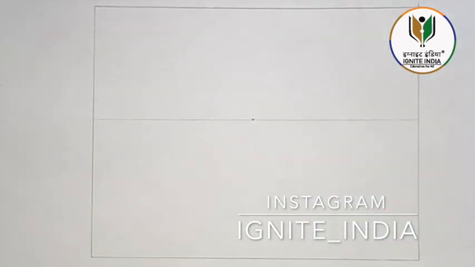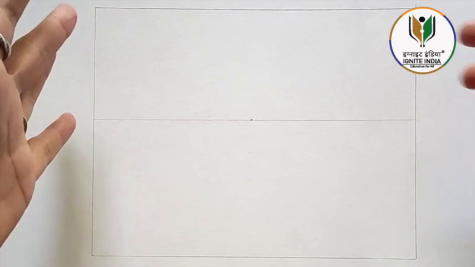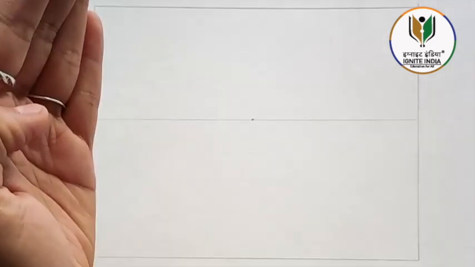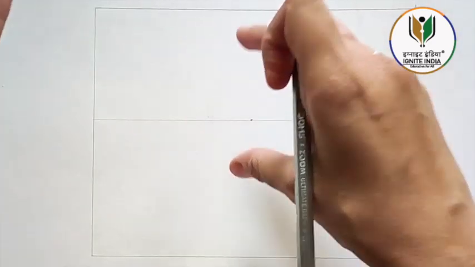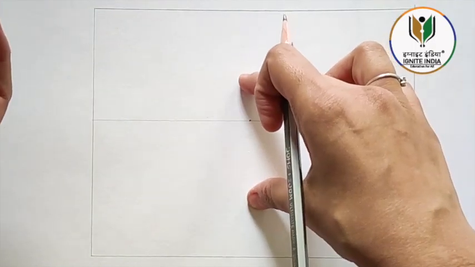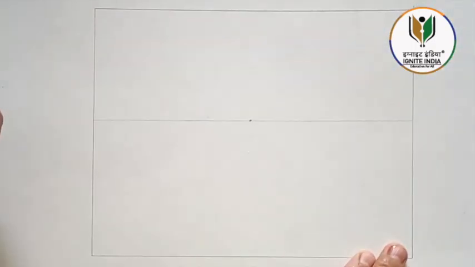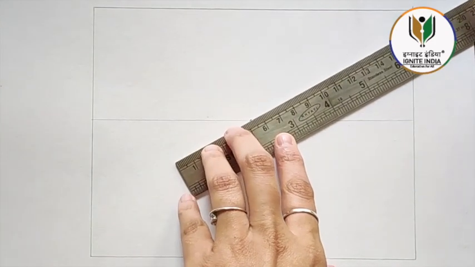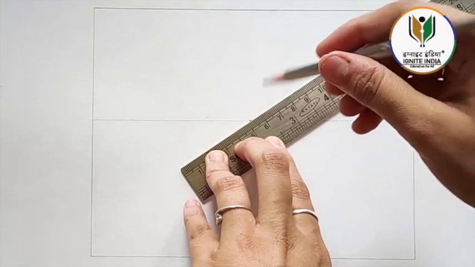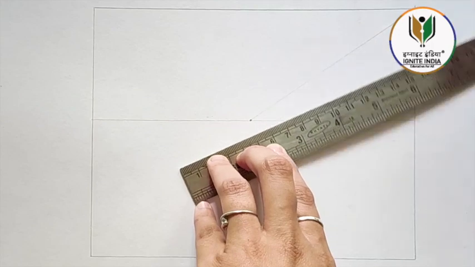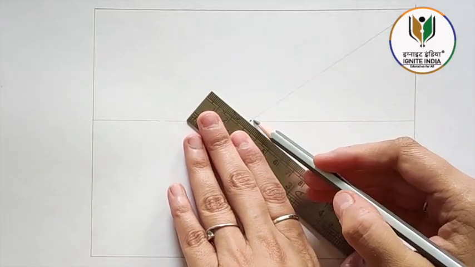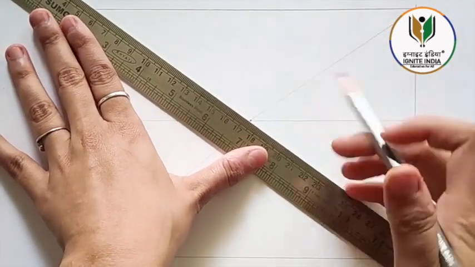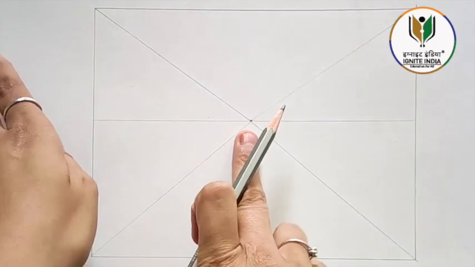So what we are going to do now is let's think that this point, this line and this line are my walls which are side to side. And the wall which will be in front of me would be here. This would be the ceiling and this would be the floor. Now let's see how we're going to do it. I'm drawing a very light line from this point to this point. Again a very light line from this point to this point. All lines are diverging from a single point.